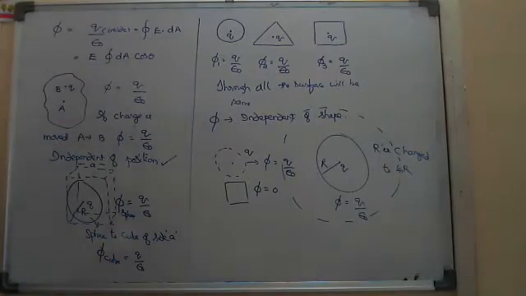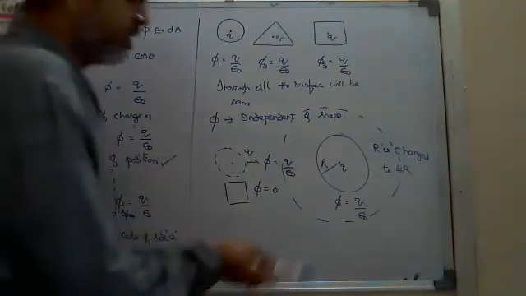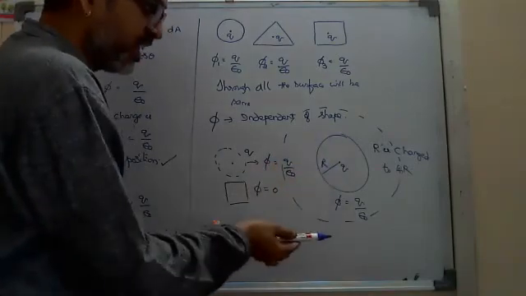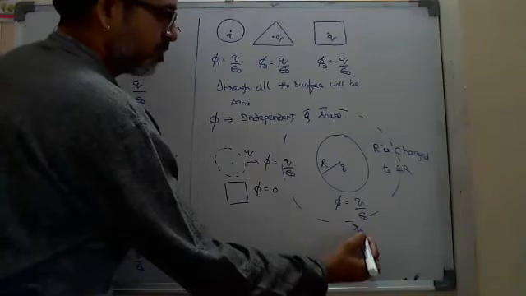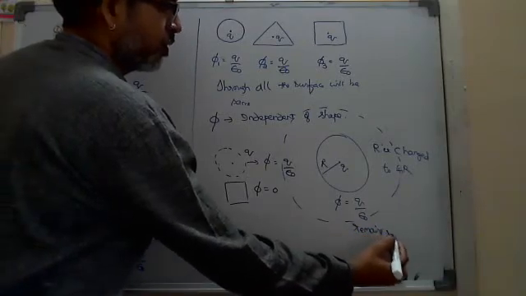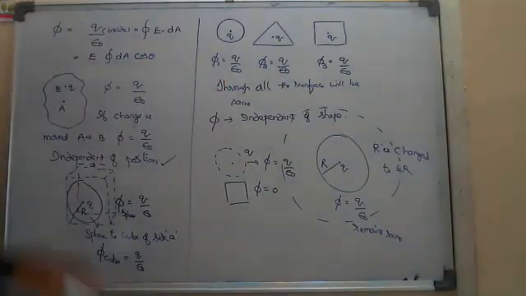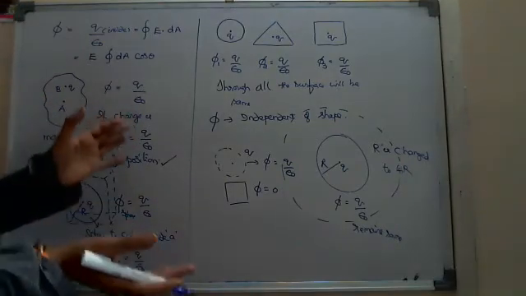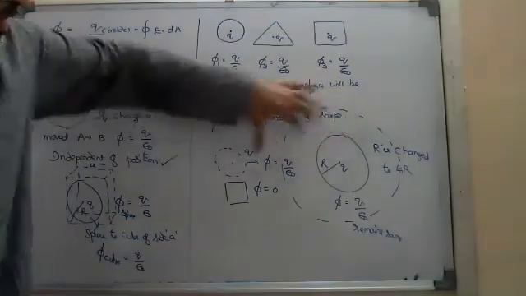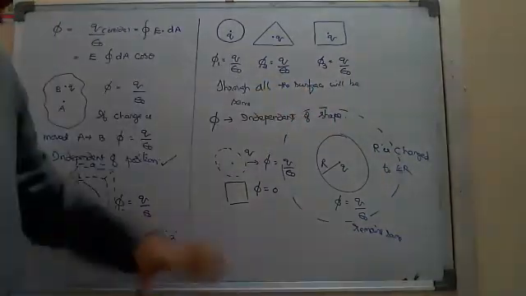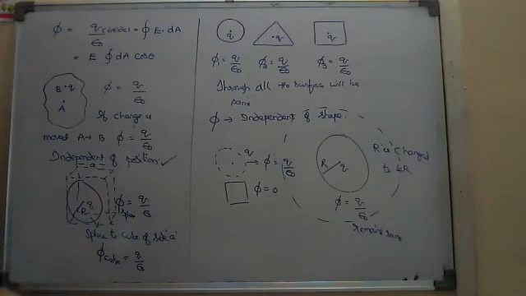Then what will be the flux through the new sphere? If I ask, I think you can say the answer now. What will be the answer? Q by epsilon naught, sir. Obviously. Here we understood that even though the size of the shape is increased, the flux remains the same. We are not changing the shape, the shape is still a sphere, but the size is changed, again keeping the charge at the center of the new sphere. The flux remains the same.